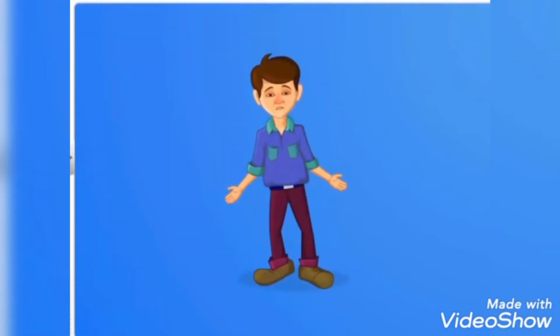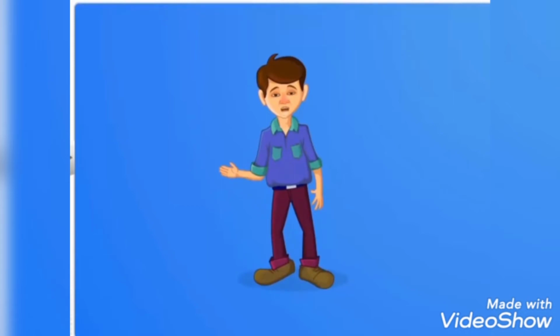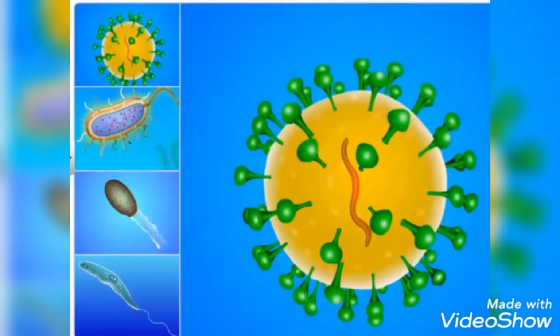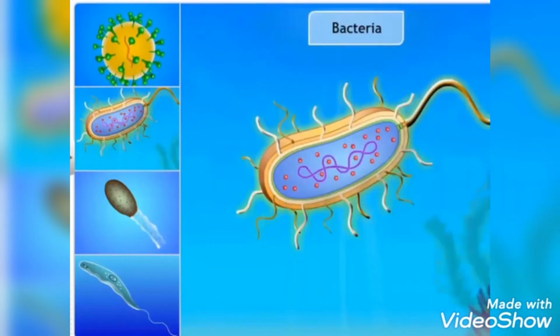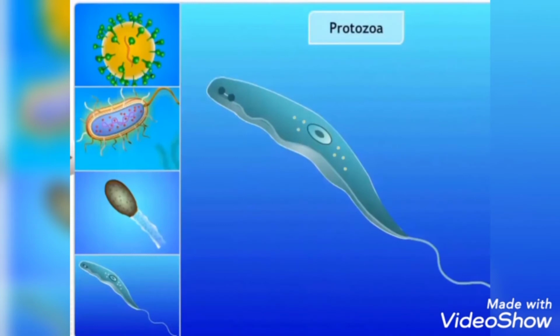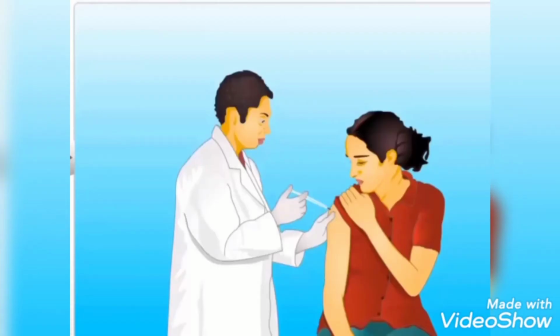Is symptom-based treatment enough to get rid of infectious diseases? Not completely. We have to eliminate the causative agents, namely microbes, from our body. The different types of microbes like viruses, bacteria, fungi, or protozoa have particular biochemical life processes, which are different from other groups. So, we have to take medicine according to the type of microbe by which we are affected.